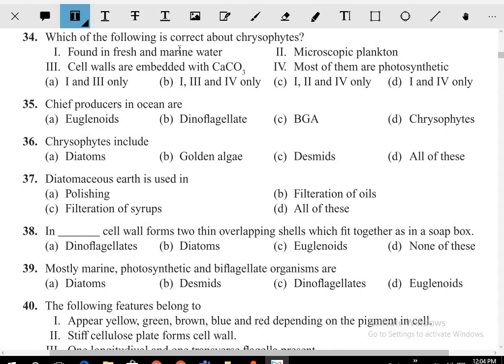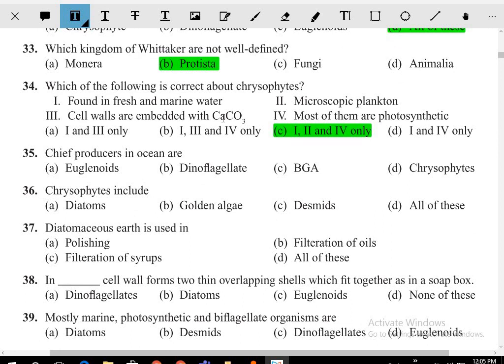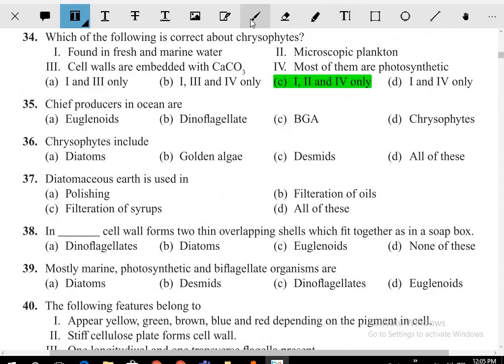Which one of the following is correct about the chrysophytes? Chrysophytes के बारे में: found in fresh and marine water, microscopic plankton. Cell walls are embedded in calcium carbonate. Most of them are photosynthetic. So for this one the answer is one. We have to tell 1, 2, 1, 3 and 4, because cells are not made of calcium carbonate. It is formed with silica. तो ये एक चीज में यहाँ wrong है.